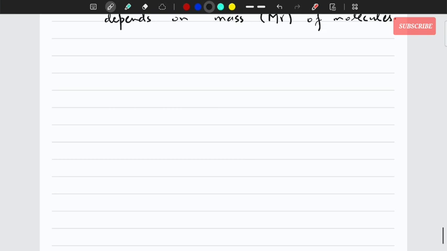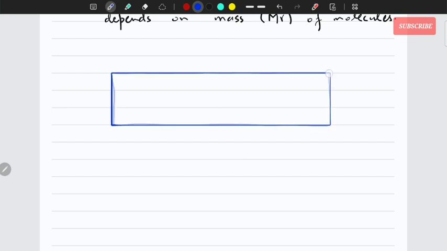Imagine you have a glass tube here. Transparent glass tube. And what we did is that we added a cotton plug here soaked in, let's say, ammonia solution.